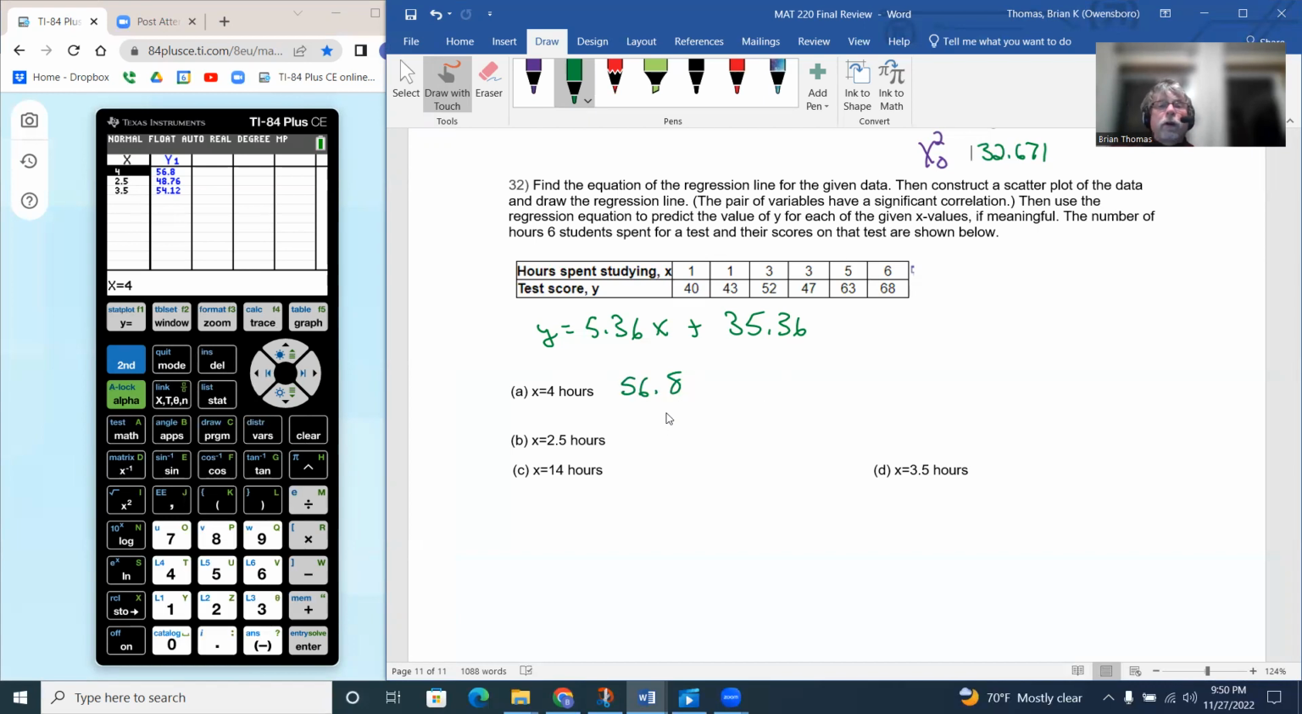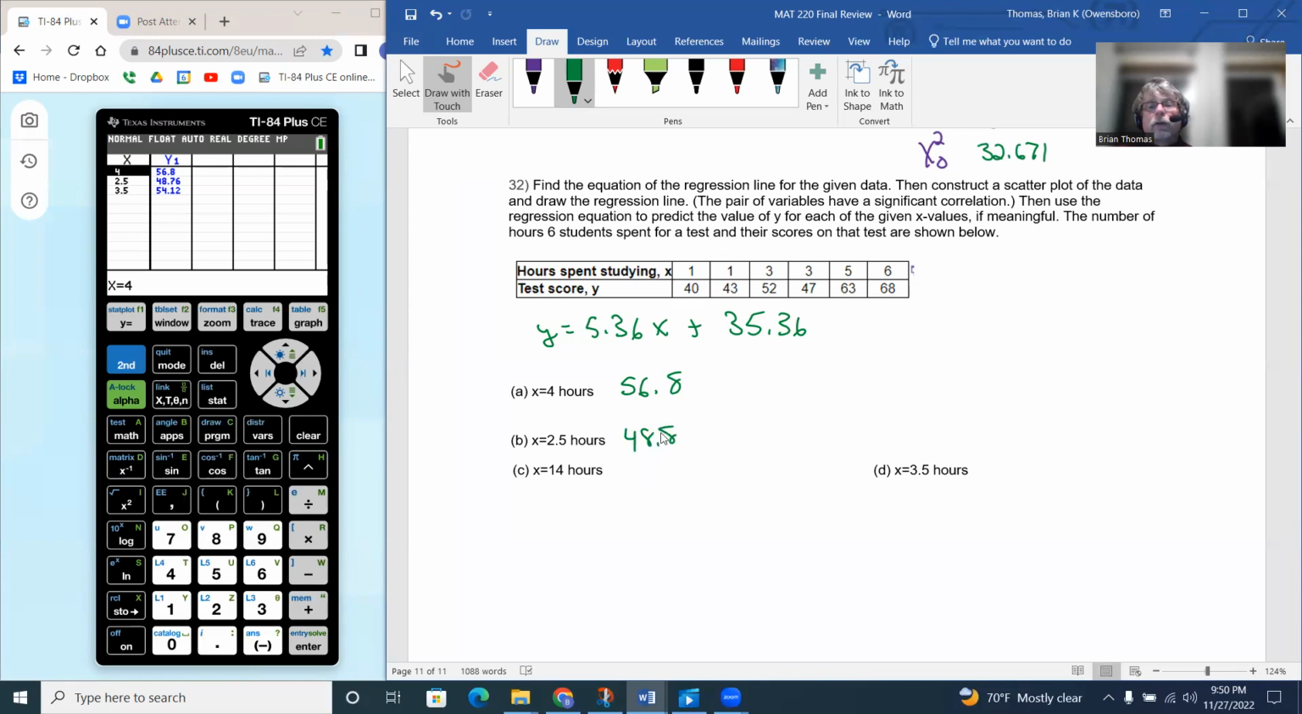Now, for some reason, my linear regression only rounded to 2 decimal places. I think in the review, it actually wanted 3 decimal places, but I really didn't understand how to get it to do that. So this should be close enough for us. 2.5 is 48.76, or 48.8.